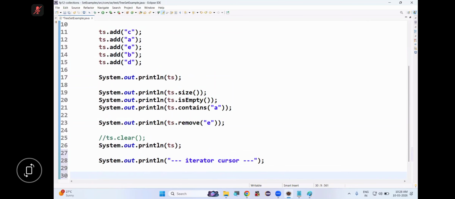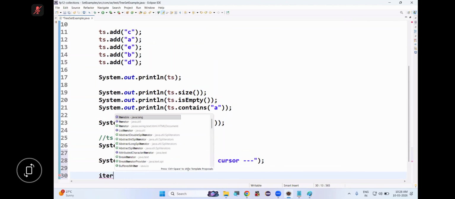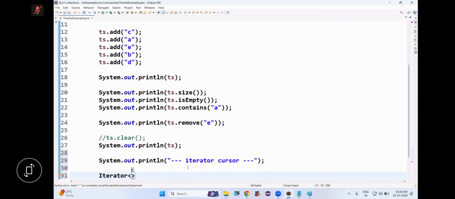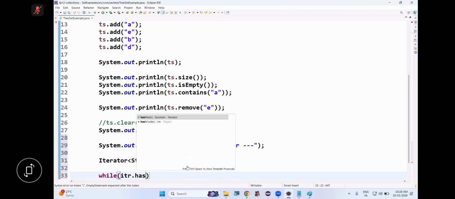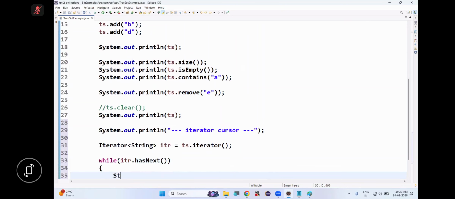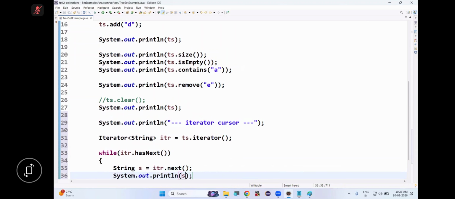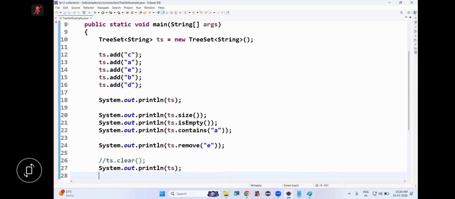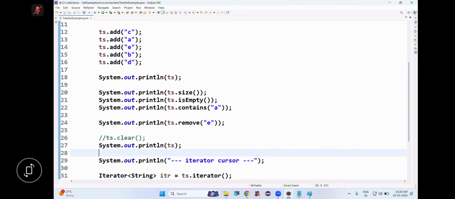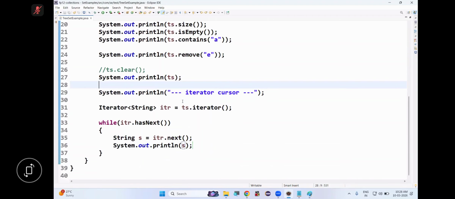Okay, now apart from this, we have an iterator also. Iterator, generic type String: itr is equal to ts.iterator. Then while itr.hasNext, then String s is equal to itr.next. System.out.println of s. See, we got the output. Is this clear? And remaining other methods are there. You can just check it out. People are following or not?